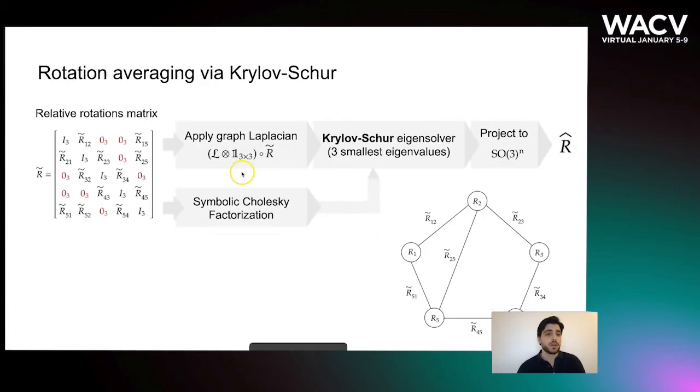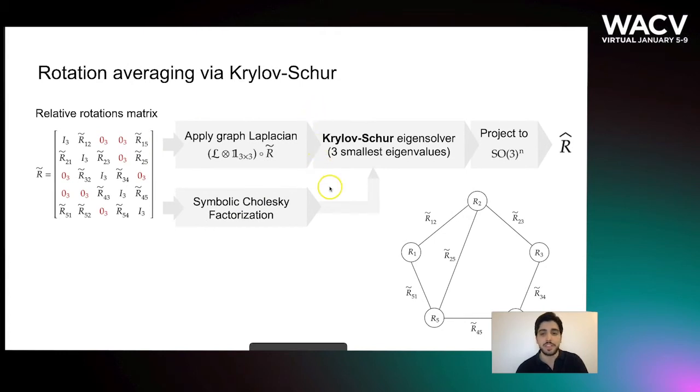To tackle each one of them, we start with the rotations. We take the relative rotation measurements and we build a symmetric block matrix, here denoted by R tilde. Then we perform two routines in parallel. We normalize R tilde by the graph Laplacian and we perform a symbolic Cholesky decomposition.